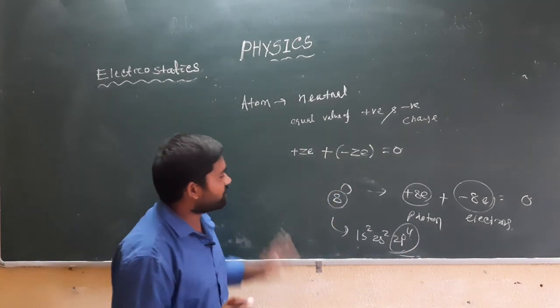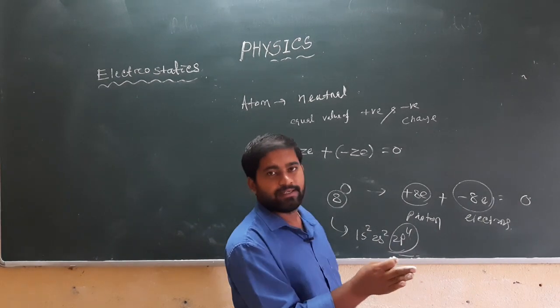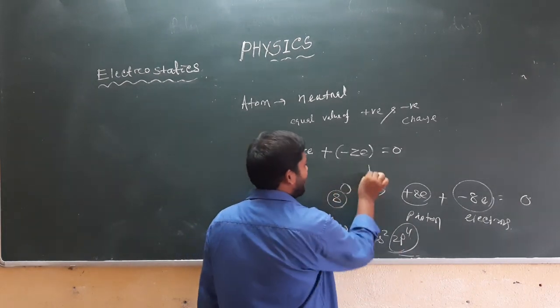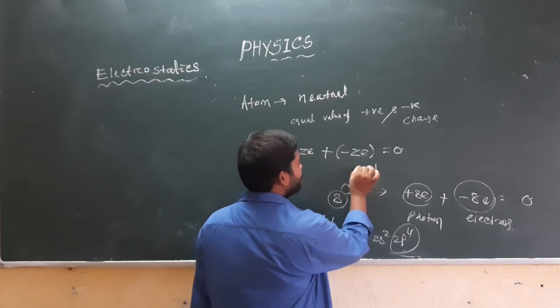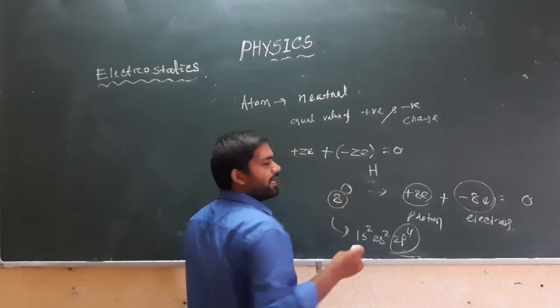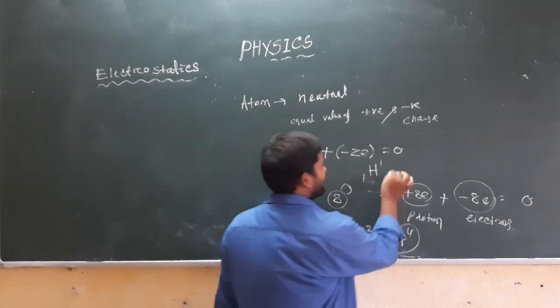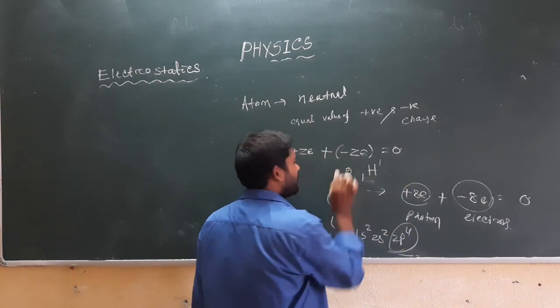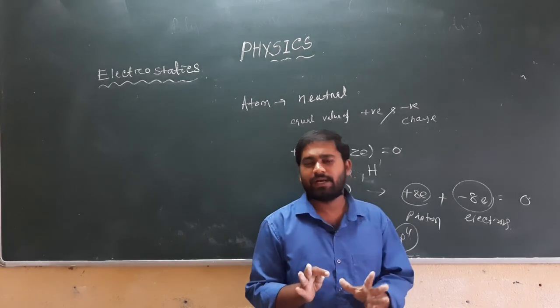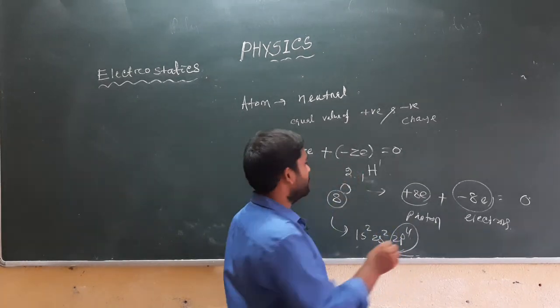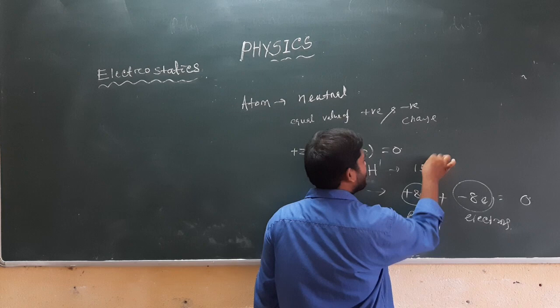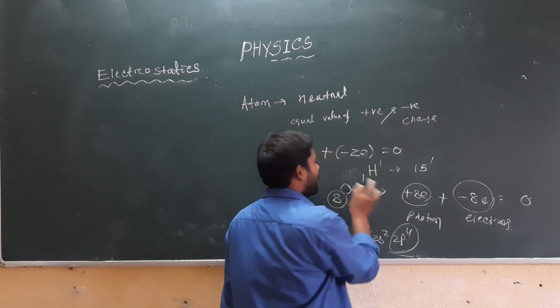And when oxygen is brought near 2 hydrogen atoms, in case of hydrogen, there is 1H1, and the electronic configuration is 1s1.